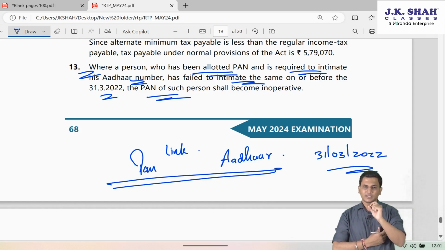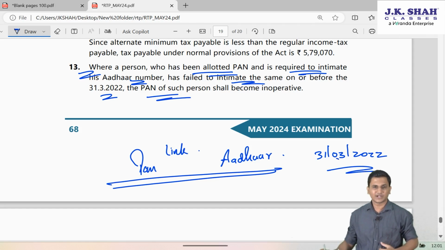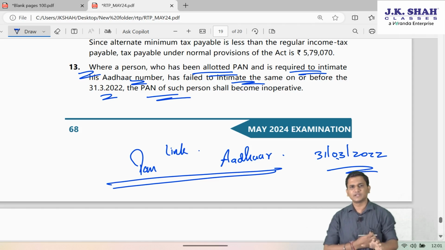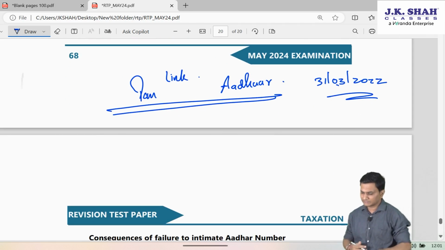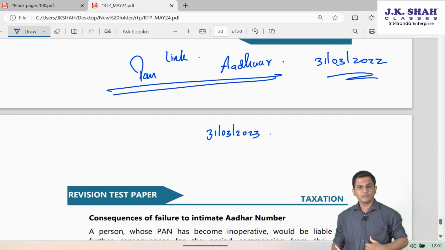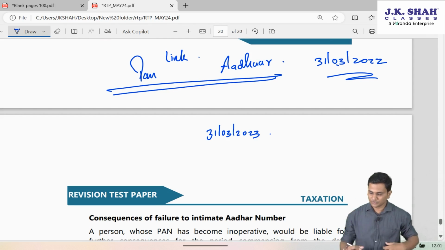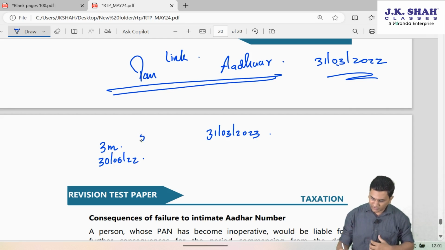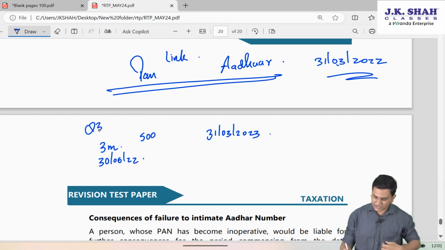But this will not immediately happen after 31st March 22. Even after 31st March 22, the government did not immediately make it inoperative. They gave some extension of time, which was till 31st March 23. But out of this 1 year window, for the first 3 months, that is up to 30th June 22, the linkage was allowed on payment of a fee of 500 rupees under section 234H.